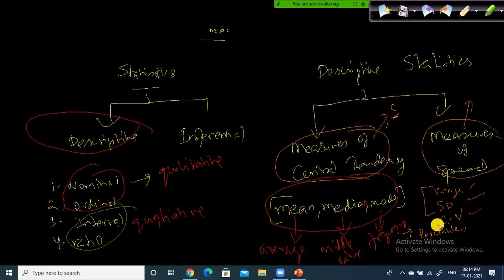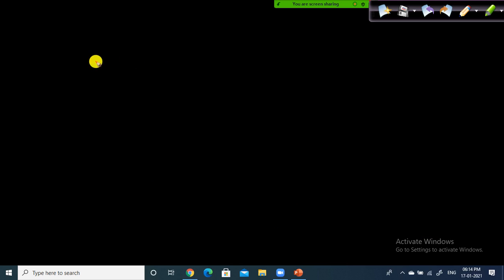How are these measures helpful in a business scenario, right? How it is helpful really. That we will look at a little later. First, we will try to understand what is mean, median, mode. So mean is a very simple thing.